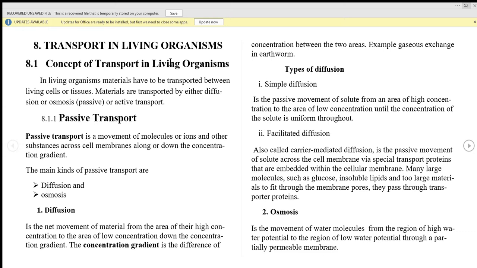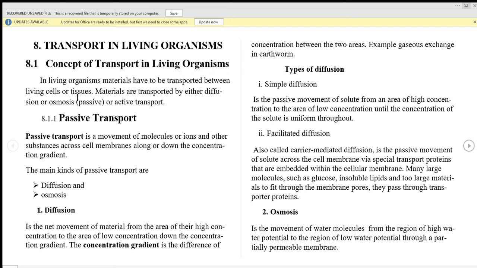Okay, for example, the transport of chemical messenger hormone from site of secretion like pituitary gland to the site of action, transport of water within the body, also distribution of temperature, all as a form of transport. Okay, let's take a look at the general concept. In living organism, material have to be transported between living cell or tissue.